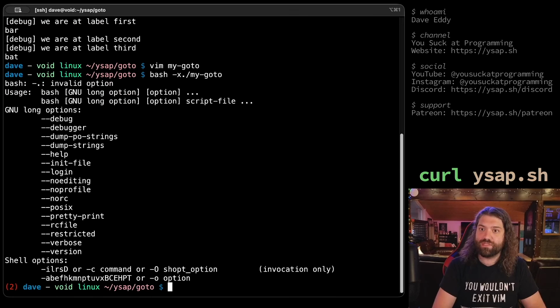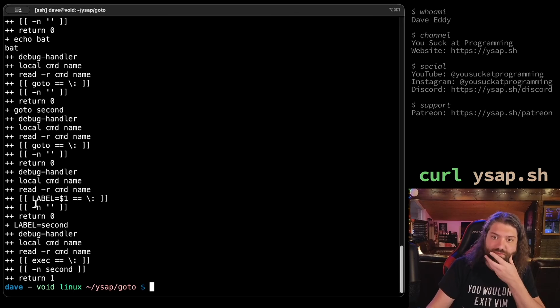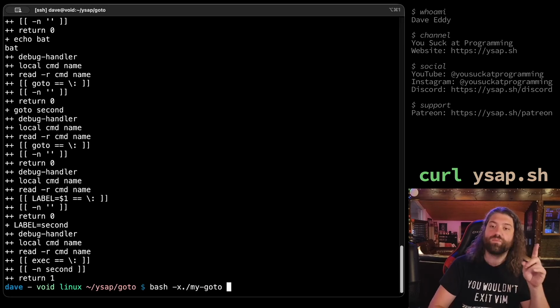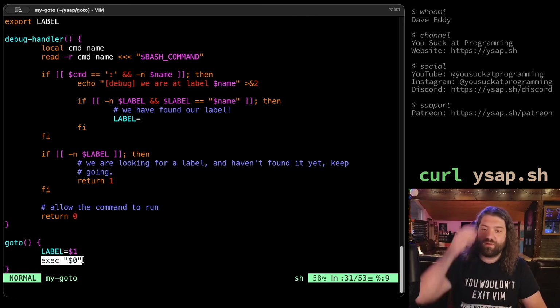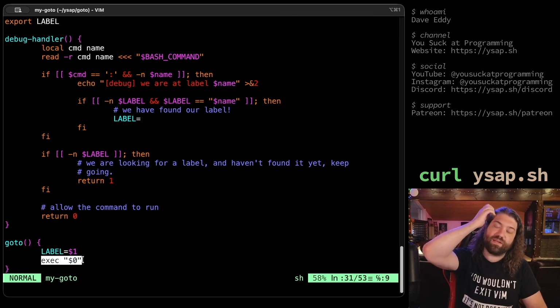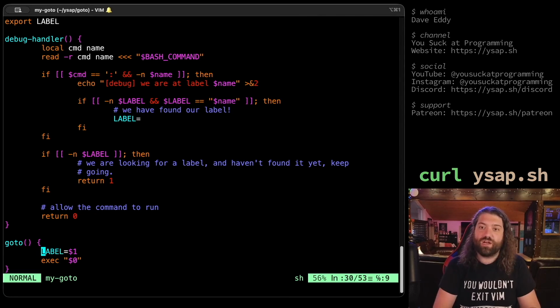So if we do this, what's the last thing it runs? Exec equals this dash n second. Oh, I see what's happening. We're not allowing this exec command to run. Oh, I see exactly what's happening here. We are not allowing the exec command to run because we have that debug thing on. So we need to turn it off.